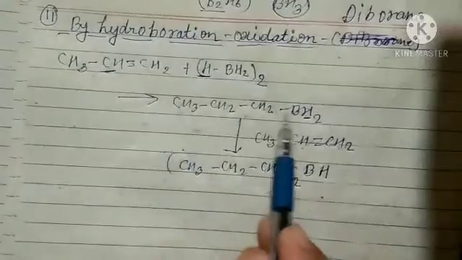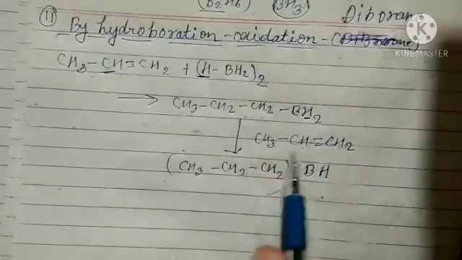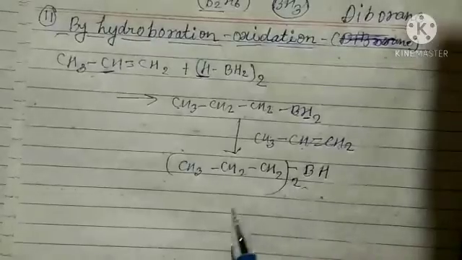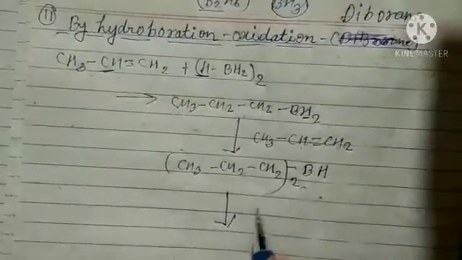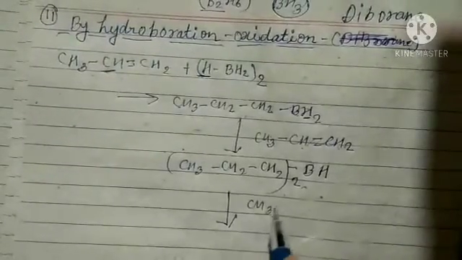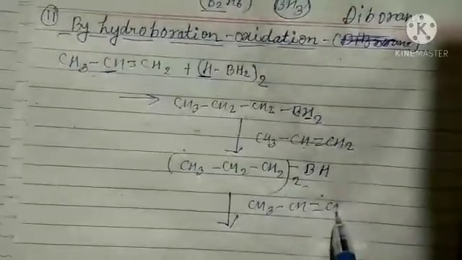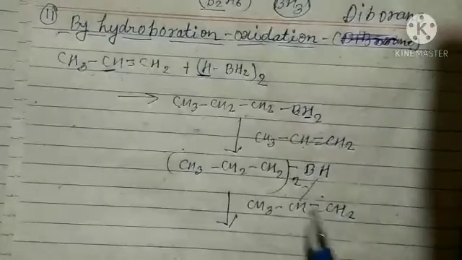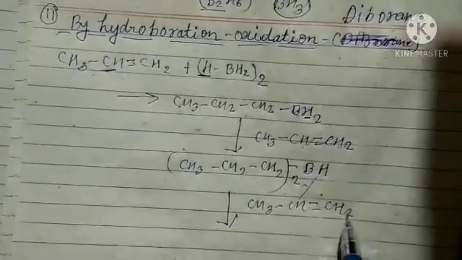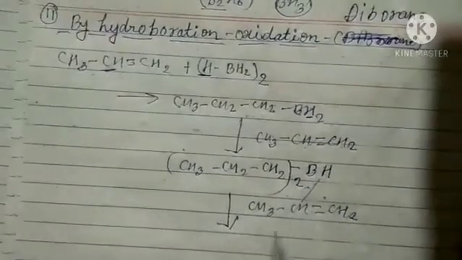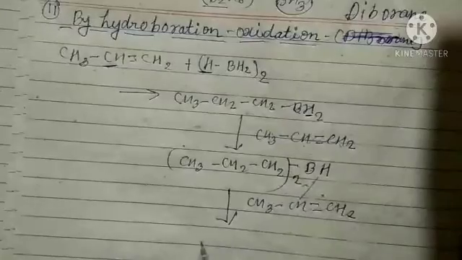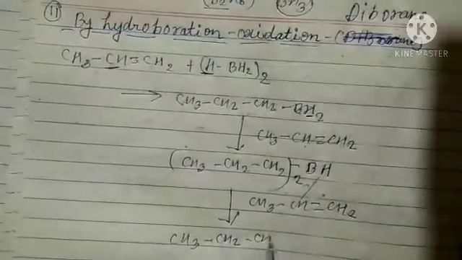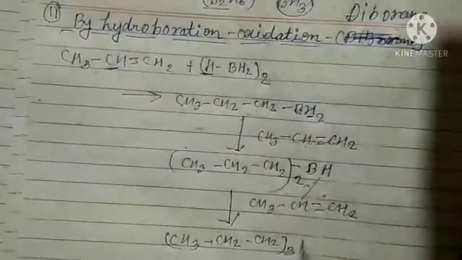For two molecules, this group will be added here, so we wrote it like this. In the third step, what happened? If again we add the same molecule, CH3 single bond CH2, this hydrogen comes here and this group forms a bond with this. So we can write CH3 CH2 CH2, whole thrice, B.